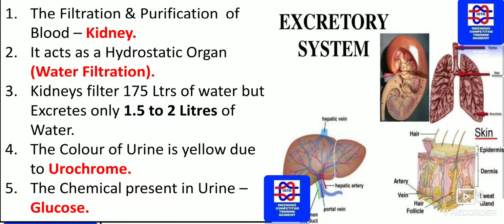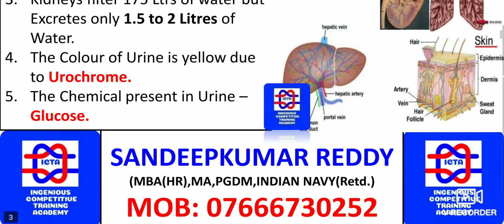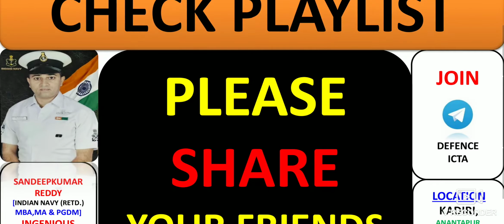As you can see to the right, the excretory system is given. The color of urine is yellow. We knew that the urine color is always yellow because of urochrome. The chemical present in urine, that is, glucose is present in the urine. You should remember all these, as questions will be asked in examinations.